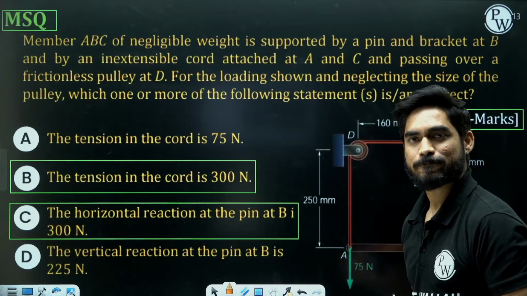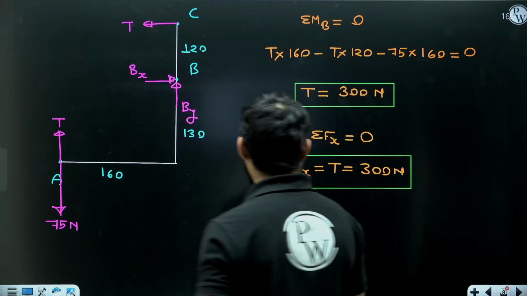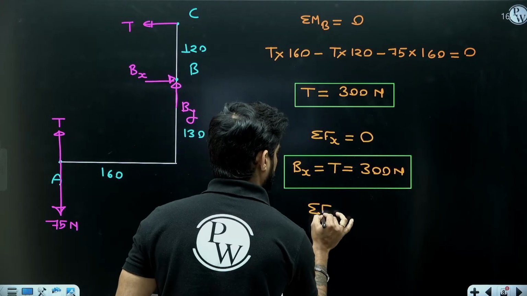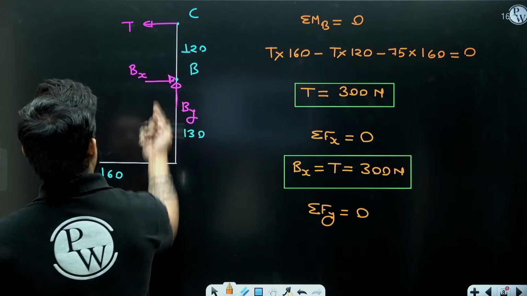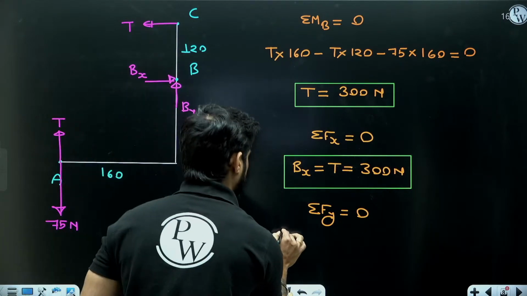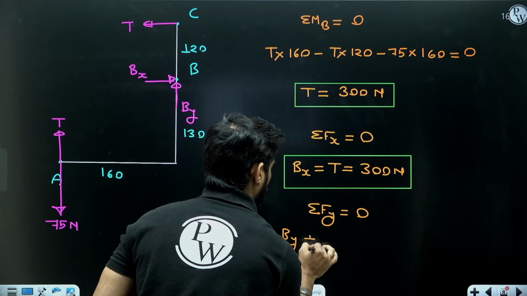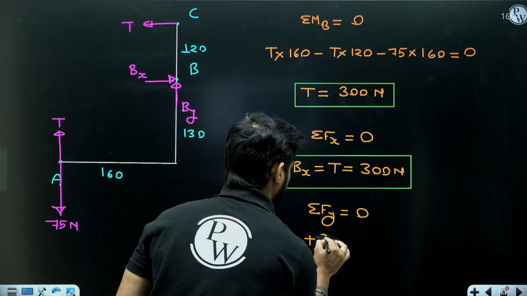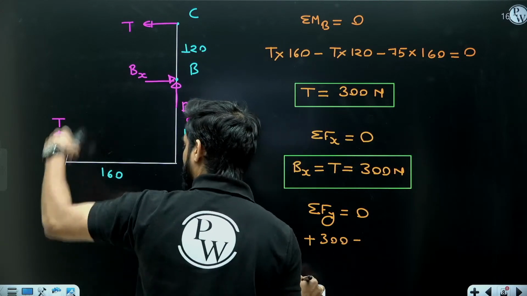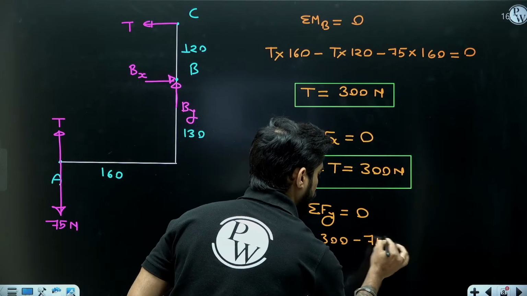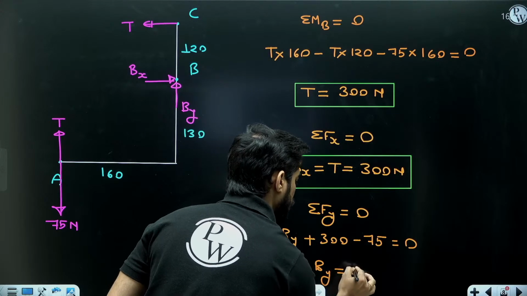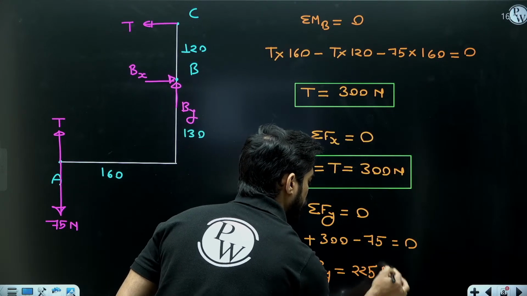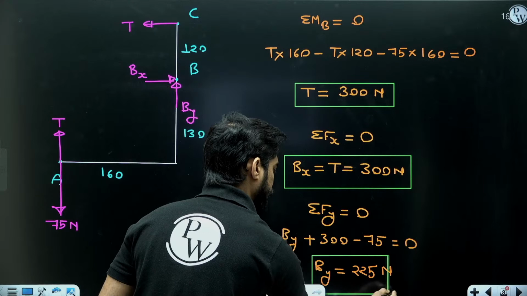So this statement is also absolutely correct. Now the net force in Y direction equal to 0. So in Y direction we have three forces, By plus this T, which is 300, minus this 75. So By is equal to 225 Newton.